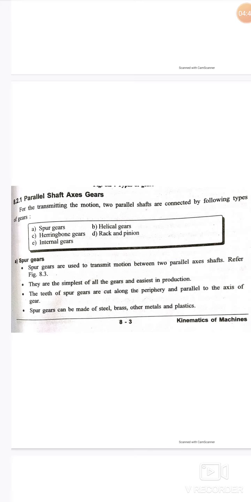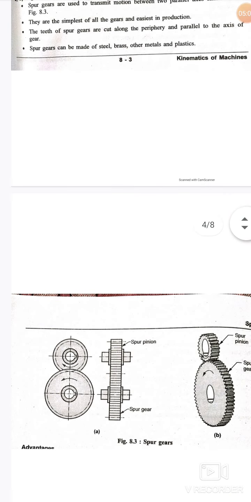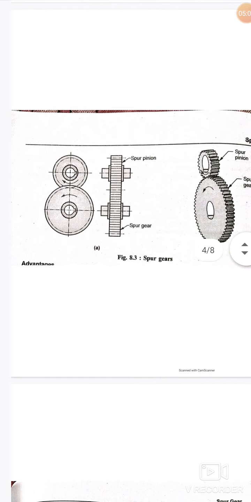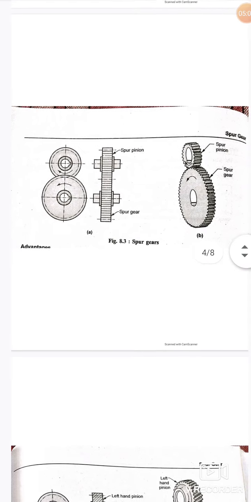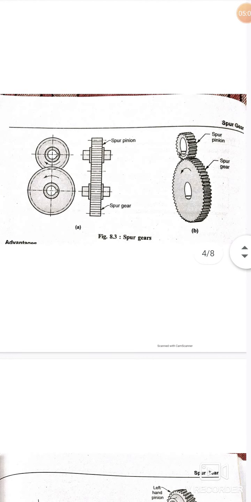Whenever we talk about gears, we generally assume the spur gear. In this entire chapter, we will be discussing the spur gears only.